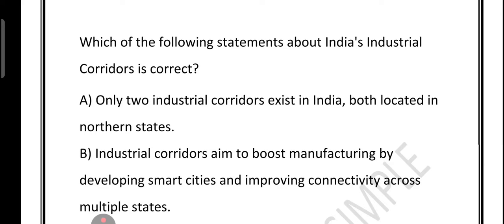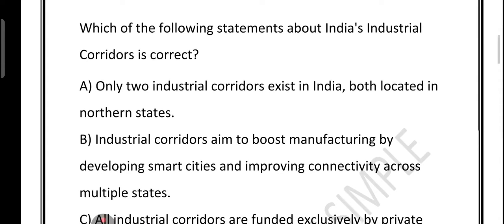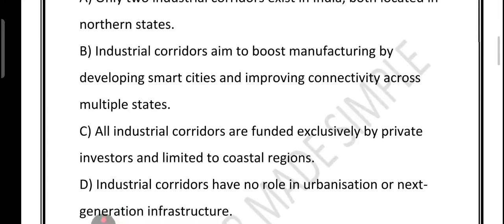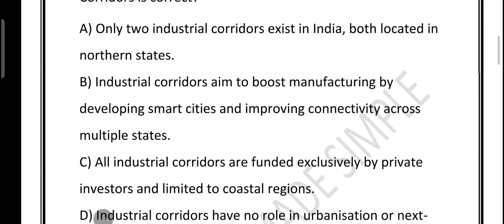Option A, only 2 industrial corridors exist in India, both located in the northeastern states. Option B, industrial corridors aim to boost manufacturing by developing smart cities and improving connectivity across multiple states. Option C, all industrial corridors are funded exclusively by private investors and limited to coastal regions. Option D, industrial corridors have no role in urbanization or next generation infrastructure. So which option do you think is correct?